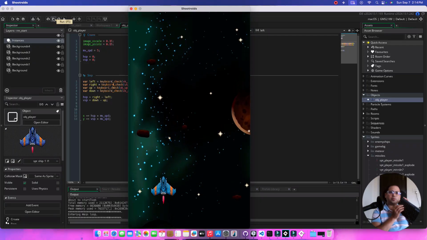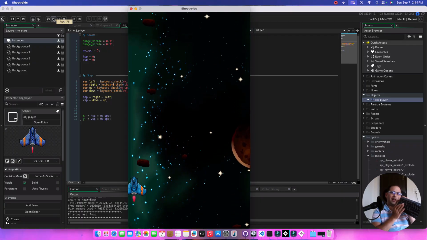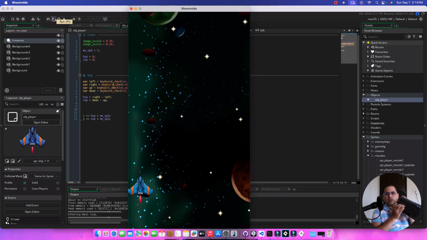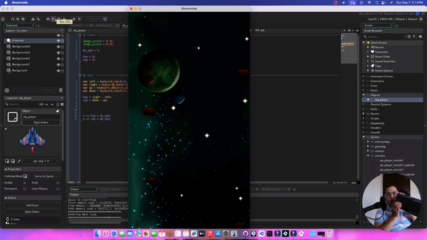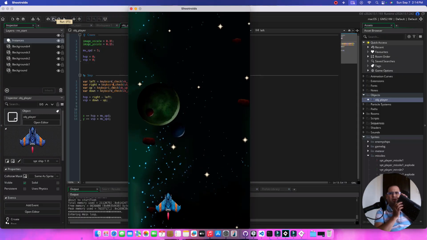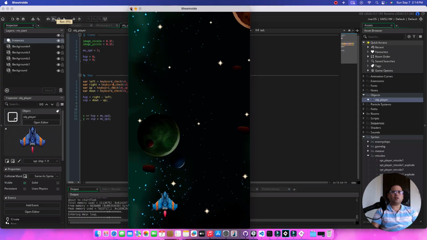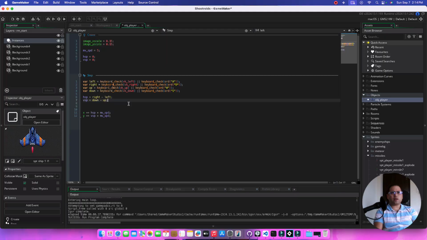Now I think the biggest problem is if I move left, I'm actually going out of the screen. I can come back, but I can go out of the screen, and I can go down and go out of the screen. We don't want that to happen at all. I don't want the player to get lost in space. So we need to restrict something.